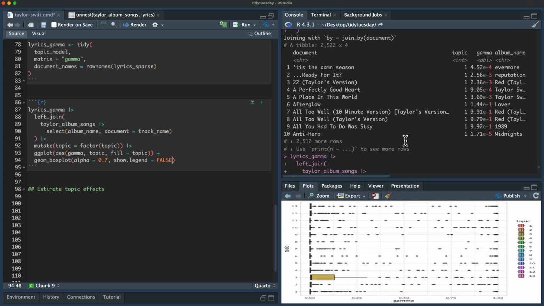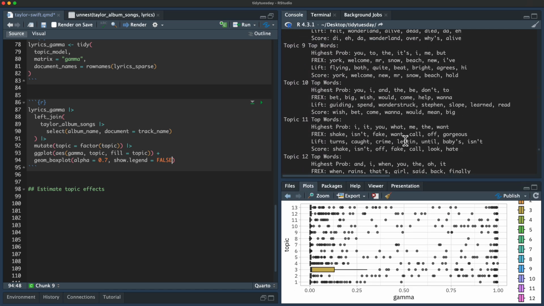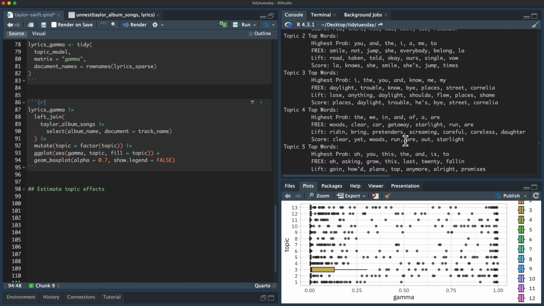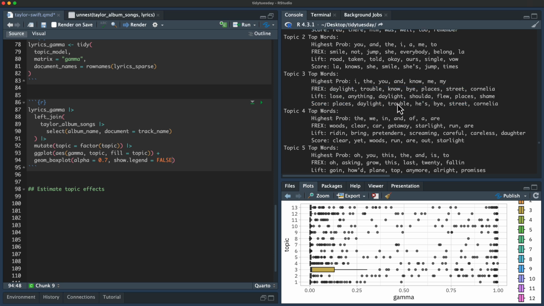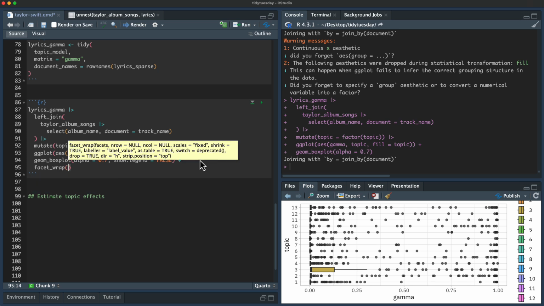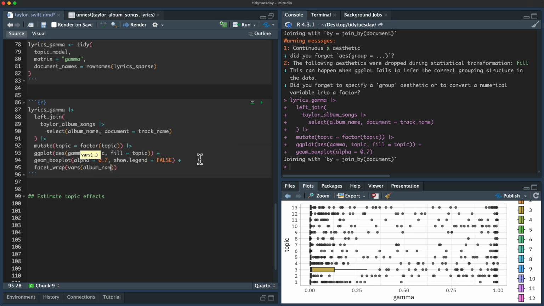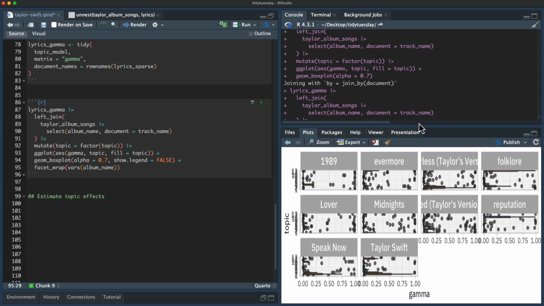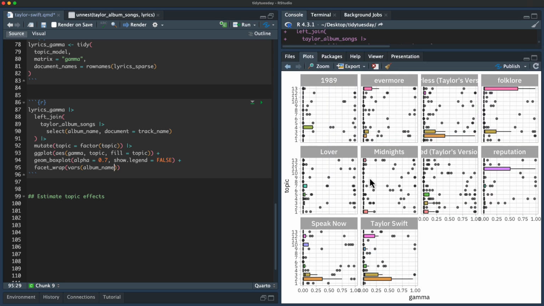If we go back up here and look at topic 3, the highest lift words are like places, trouble, things like that. So 3 is the highest prevalence overall, but we want to look at it by album name, like this. All right.